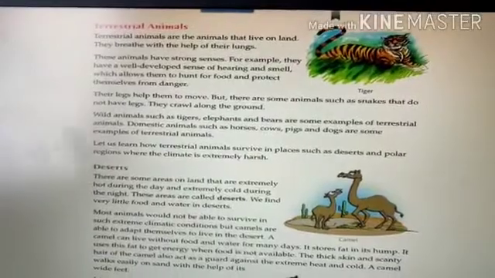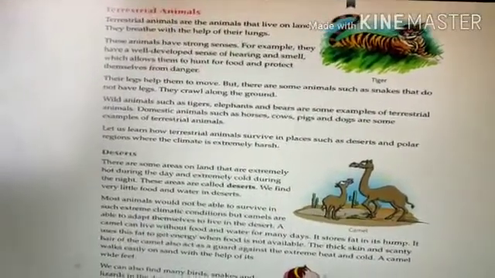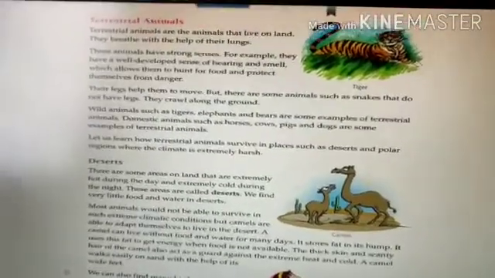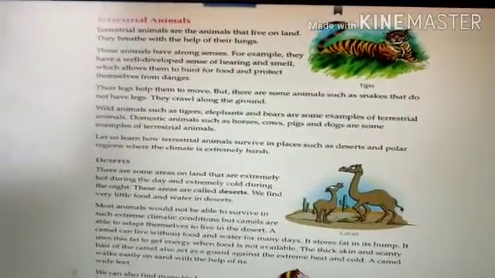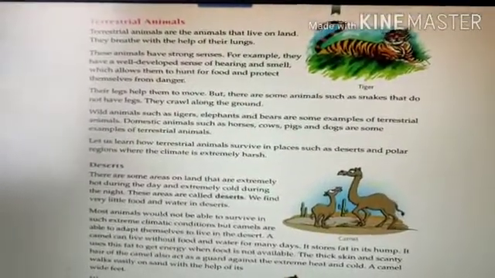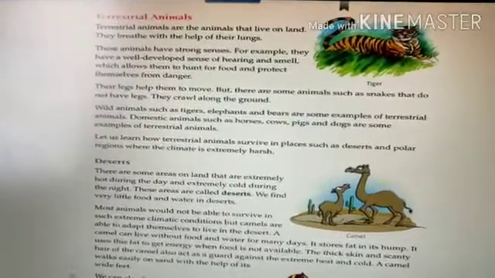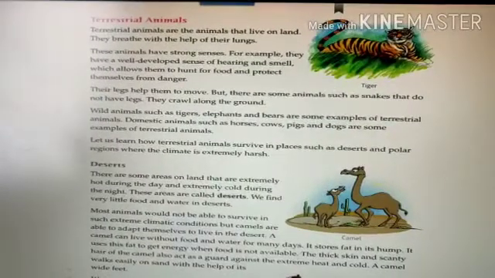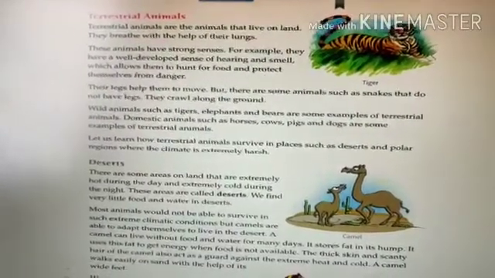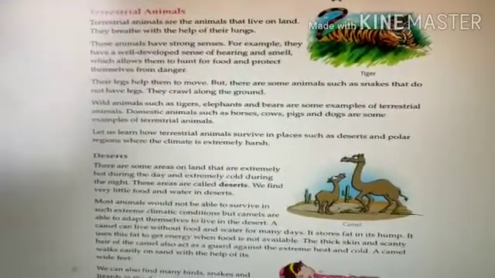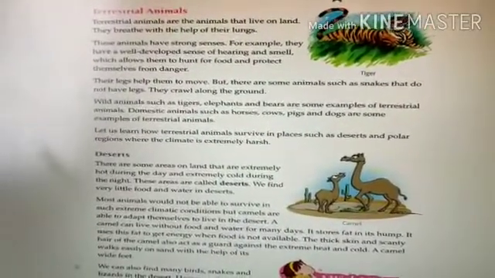There are some wild animals like tiger, elephant and bears which are terrestrial animals. And cows, horses, pigs and dogs, which live around us, are known as domestic animals. These are also examples of terrestrial animals.